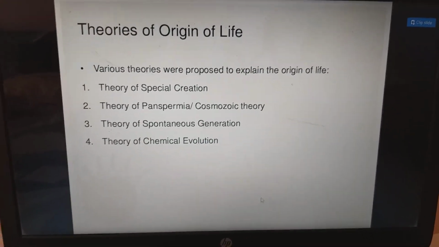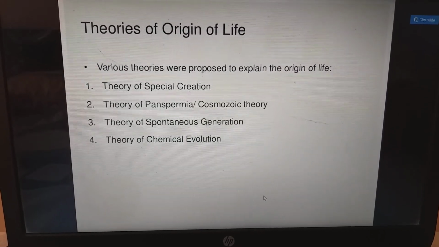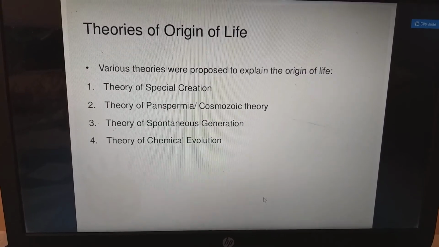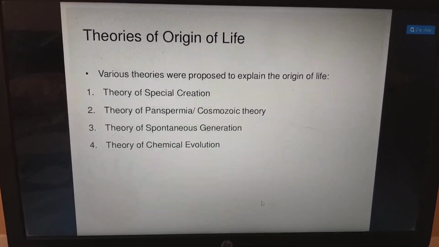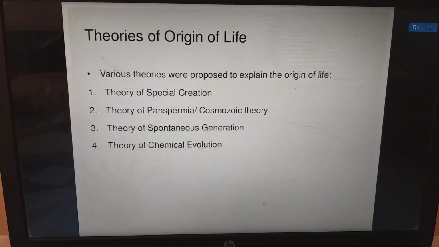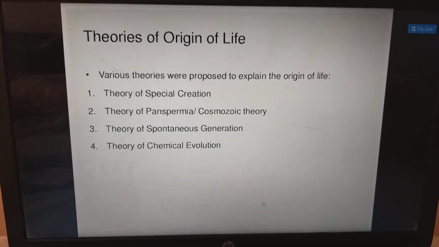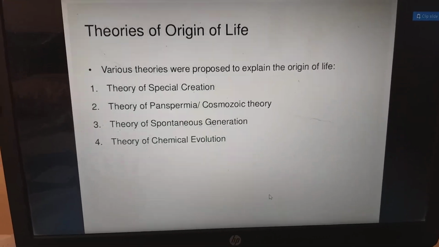Coming to the theories of origin of life, each and every scientist has put forward their own theory of the origin of life. Various theories were proposed to explain the origin of life. The very first is the theory of special creation. Next, the theory of panspermia, also called the cosmozoic theory. Next, the theory of spontaneous generation. And the final theory, the theory of chemical evolution.